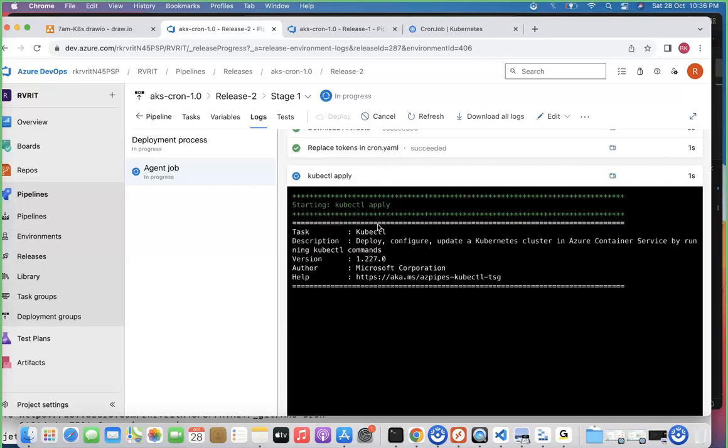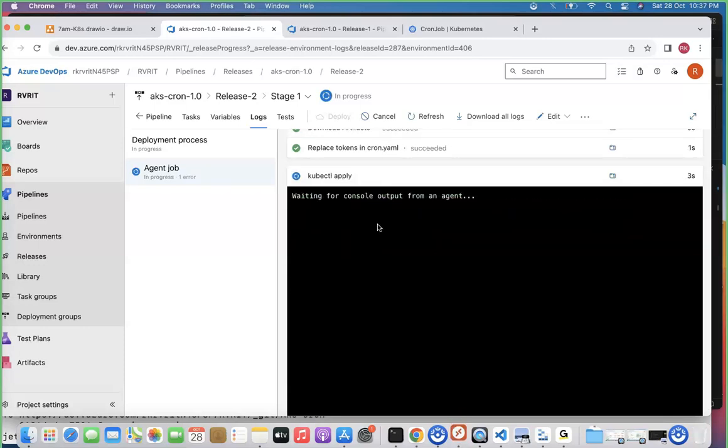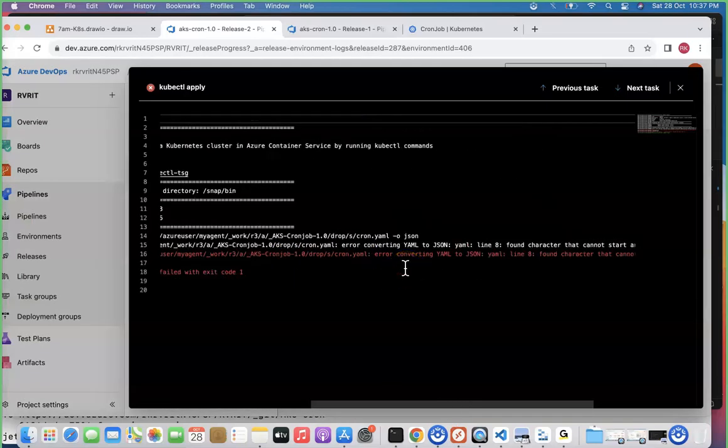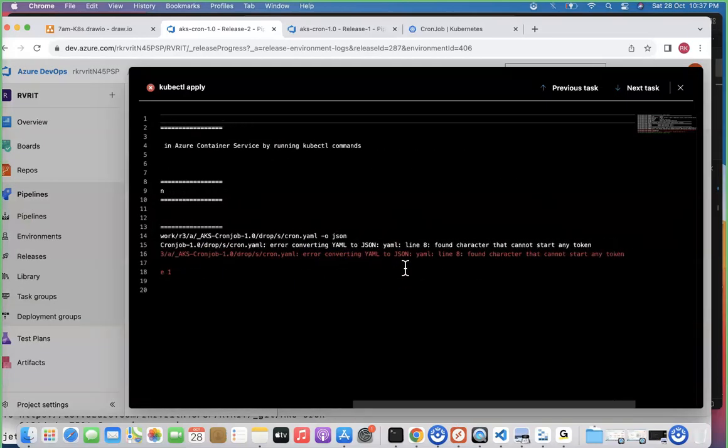Okay. Replace token. The keep it will apply. Everything is happening. Okay. Again failed. Okay, no worries. Let me double check the same issue. The same issue, line number 8, the font character that cannot start with any token.